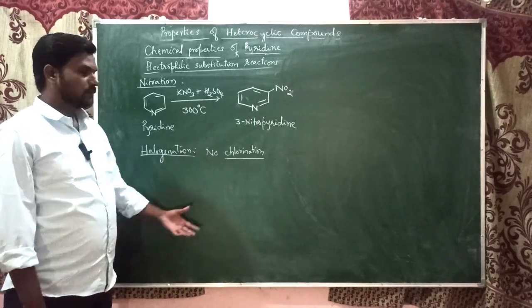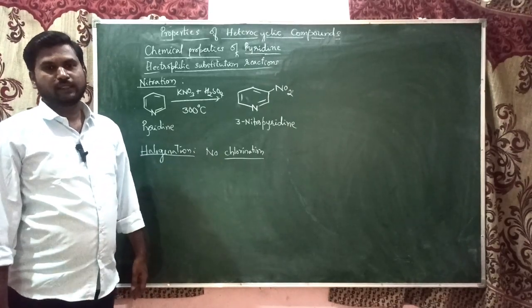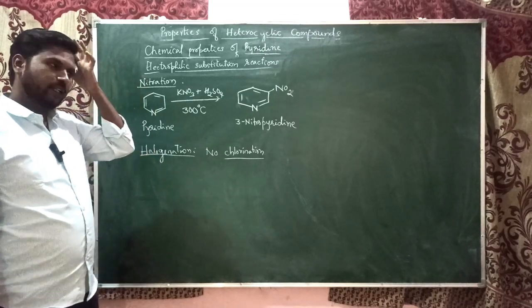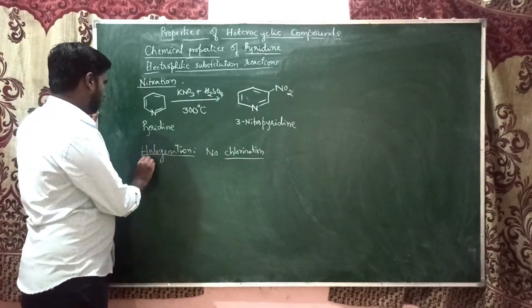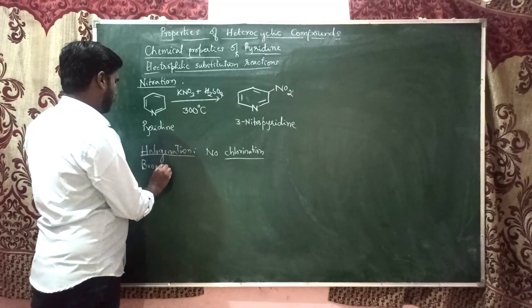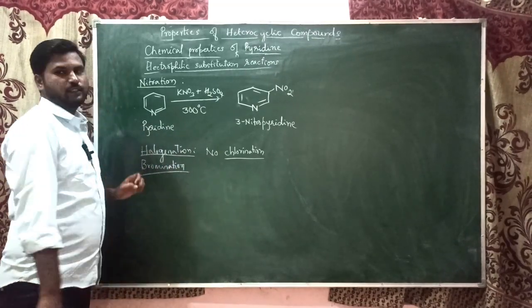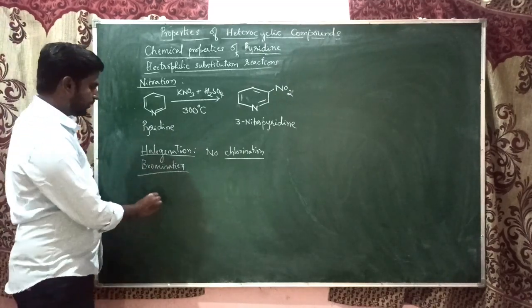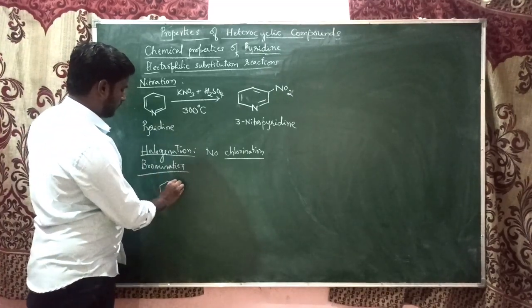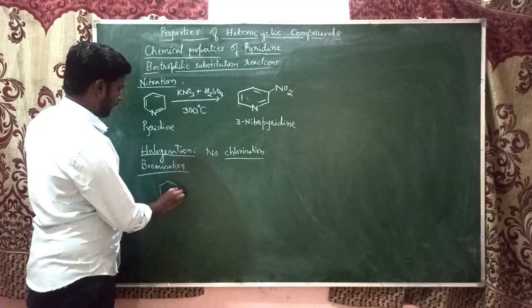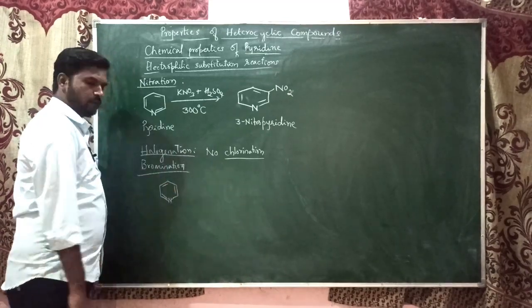But here chlorination is not possible, as it does not easily undergo the reaction. But we can do bromination, because bromination is also an example of halogenation. In the case of bromination, pyridine may undergo bromination.